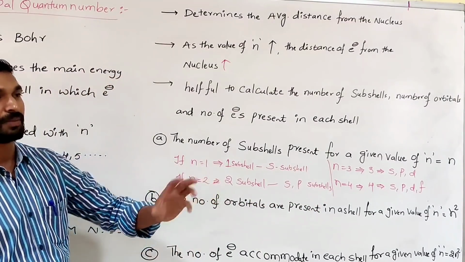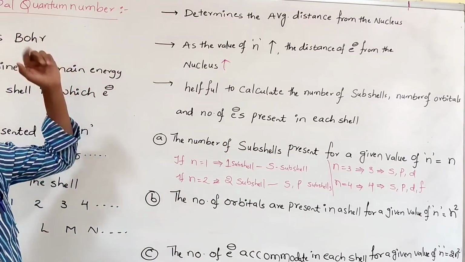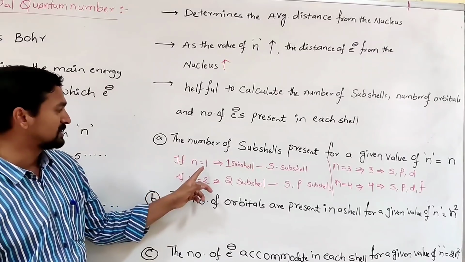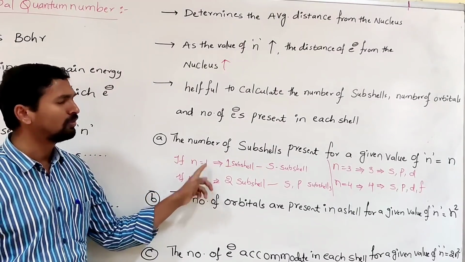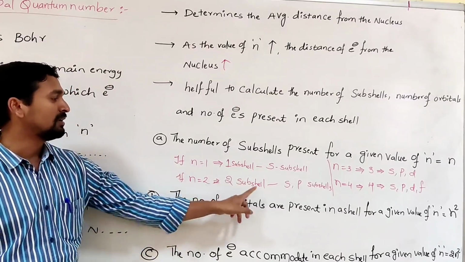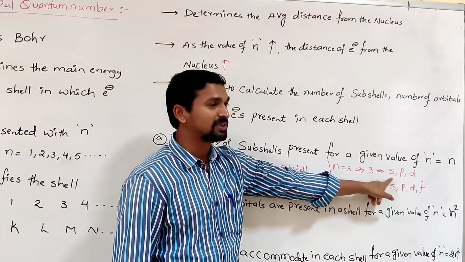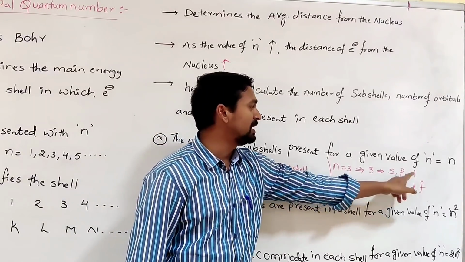Whether all the subshells are present in a particular energy level or not, we can determine with the help of the principal quantum number. For example, in the first energy level, only one subshell is present, s. If we take n equal to 2, then the s and p subshells are present. In the third energy level, 3 subshells are possible: s, p, d.